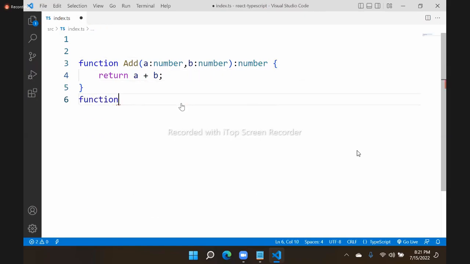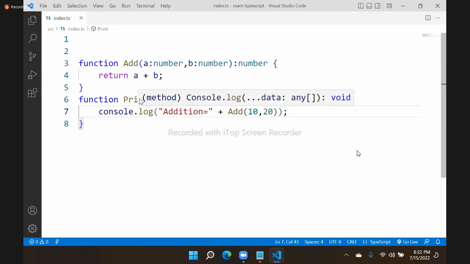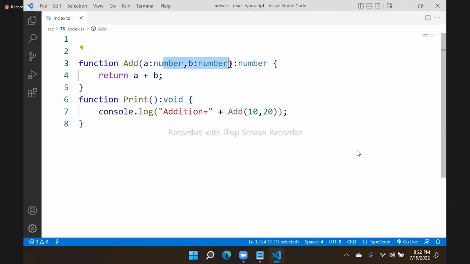And if you are writing a function without any return type, you have to configure it as void. If no return type, then it is designated as void. If there is a return type, then you have to define return. Here I am just using console.log. So addition is equal to add, and we pass 10, 20 like this. So this is a function without any return type, and here the function with parameter types and the function with the return type. This is not required in general JavaScript, and here we have to define the types.